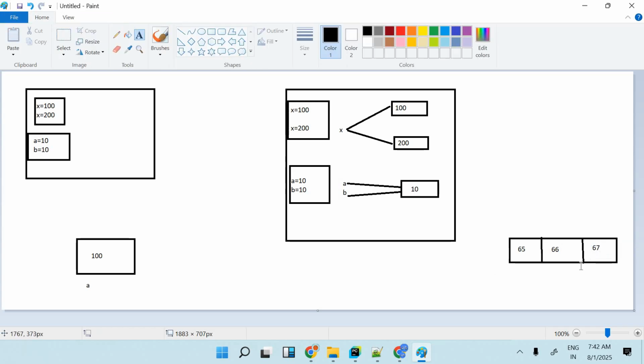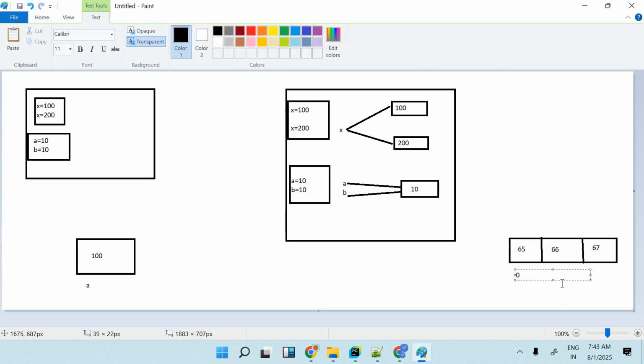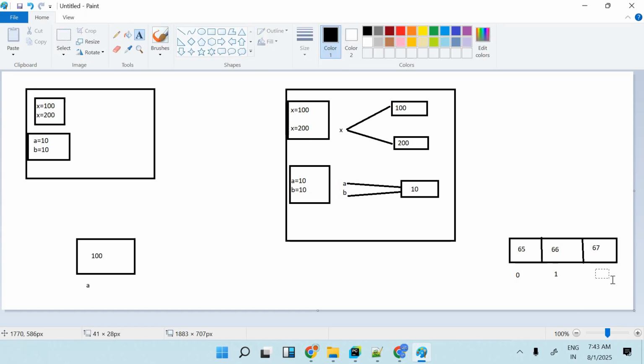So three different values are stored in one particular block, and here I have indexing. It has the 0 index, the 1 index and the 2 index, starting with the 0th index. Here I am putting it under B only.